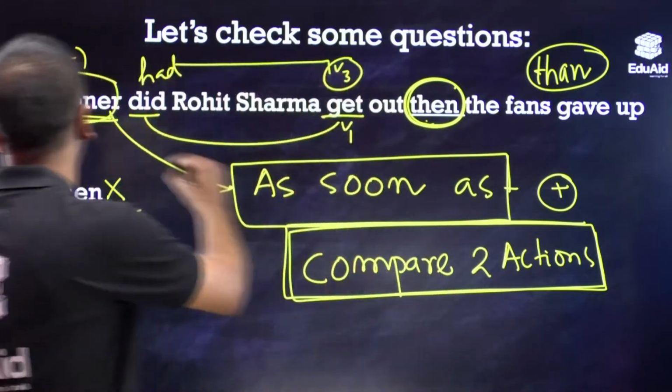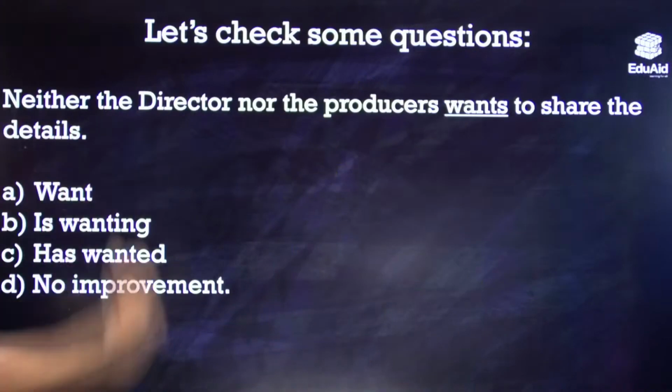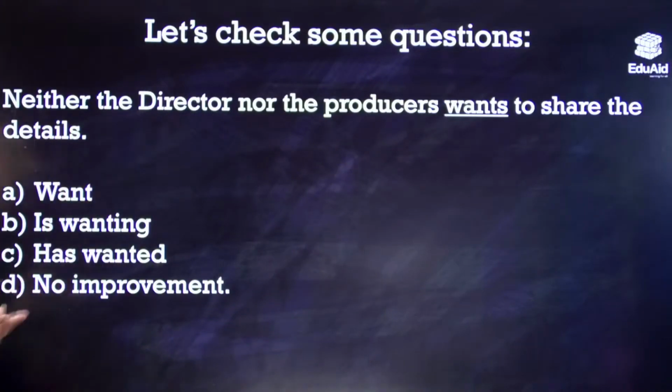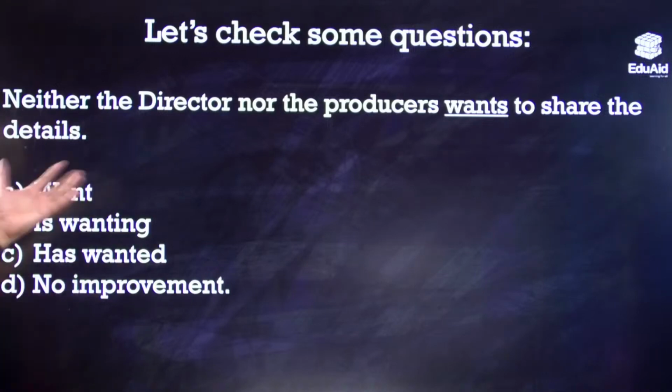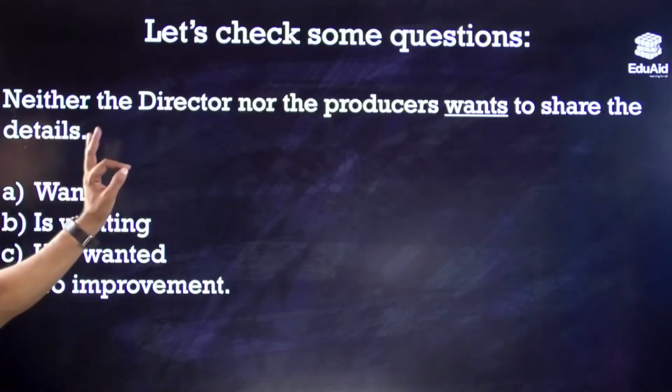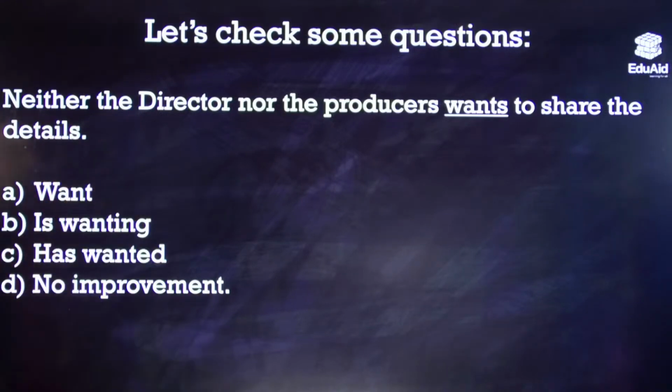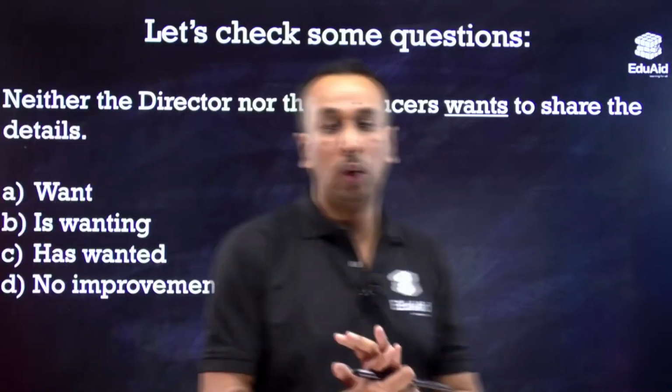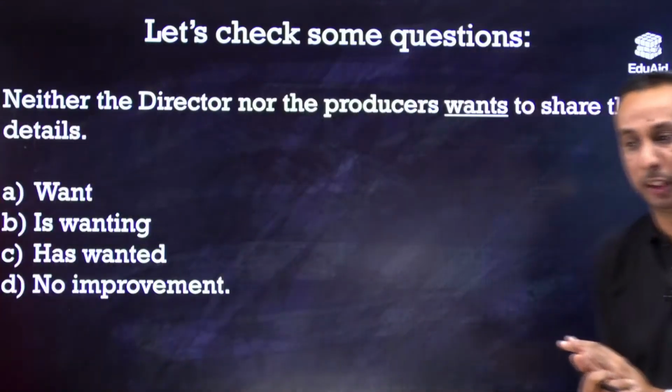So moving on to the next question. Do participate in the discussion so that the class becomes more fruitful. Next question, another very common question that we sometimes make mistakes in. Neither the director nor the producers wants to share the details. Okay, what does the class think about it?